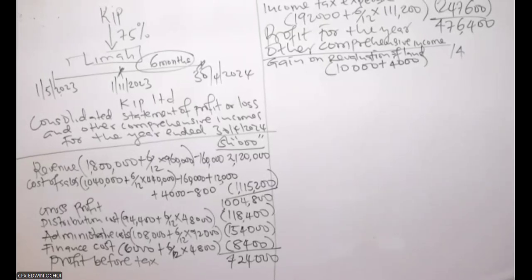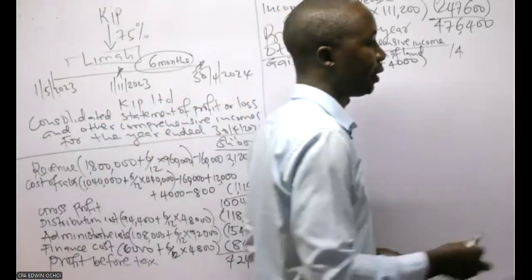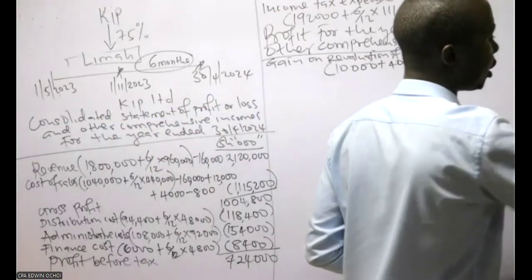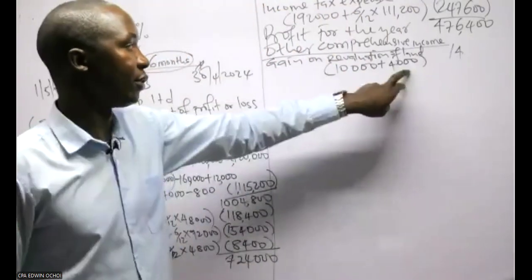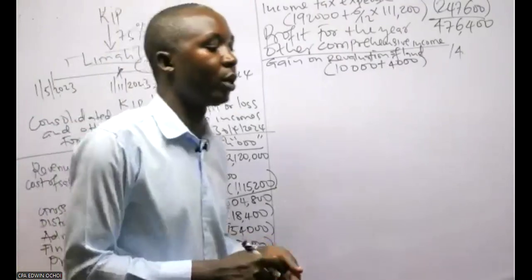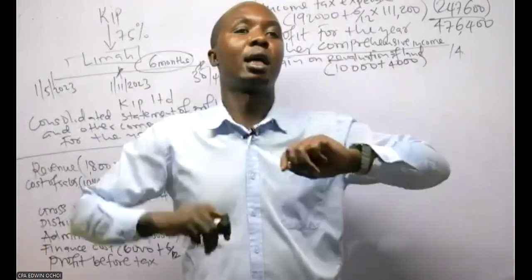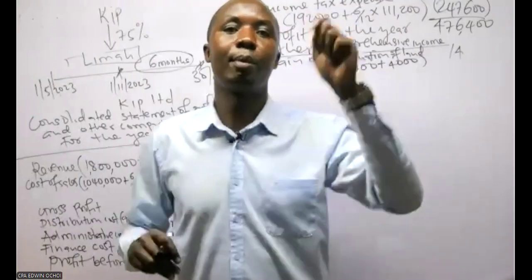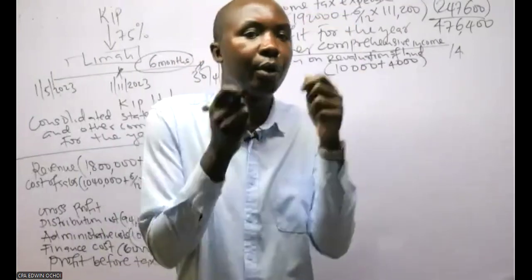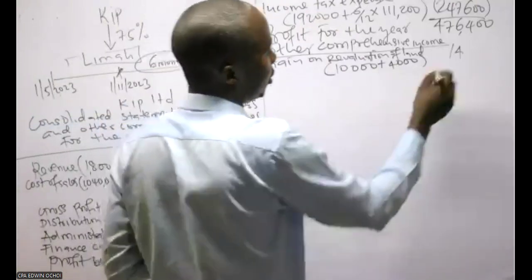So that one, we have to take the full amount. It's an equity component, so it's an item of the statement of financial position. Remember that when we are presenting the items of the statement of financial position, even if the subsidiary is acquired 1 month before the end of the year, we don't apportion them. We present them fully the way they are in our books. That is why I am not apportioning this.